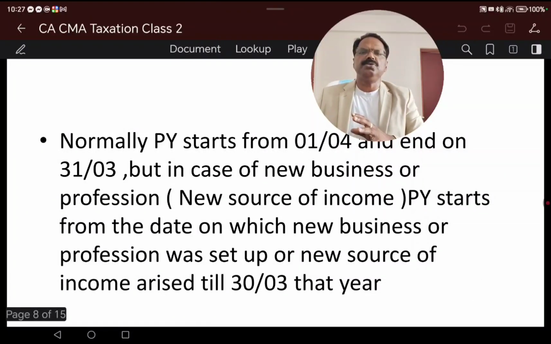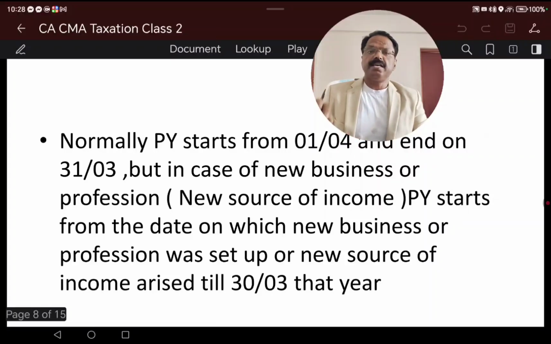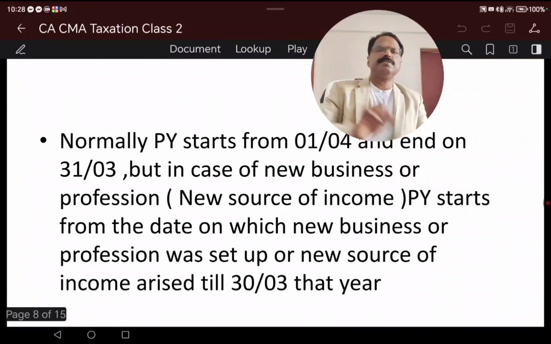So you will wonder what is the difference between them. As I mentioned, assessment year is the 12 months calendar period starting from 1st April to 31st March. In both cases it is starting from 1st April to 31st March, but assessment year is a 12 months period wherein income earned during the previous year is taxable.